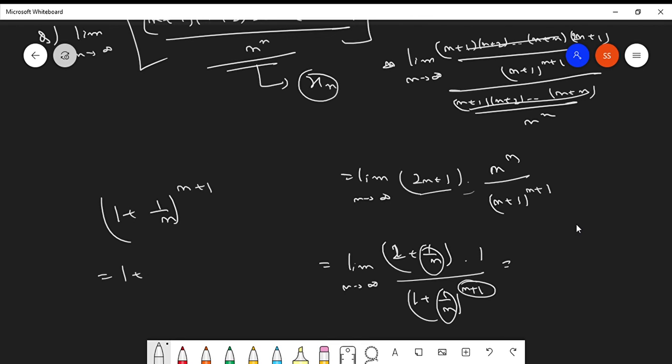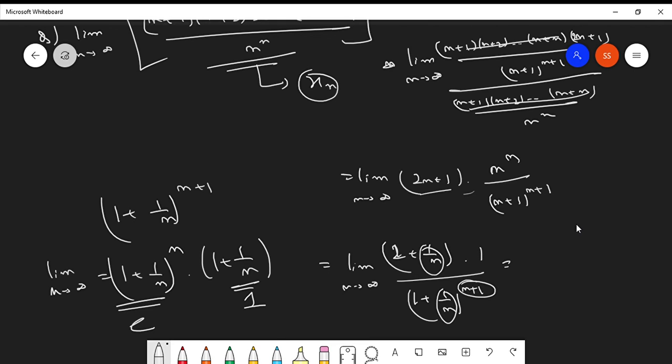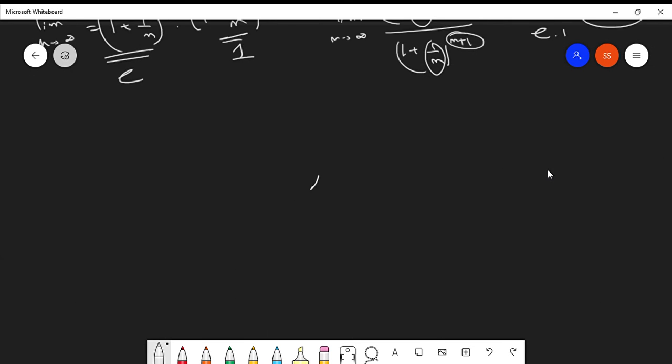Clear? Achha, 1 plus 1 by n whole to the power n plus 1. This can be written as 1 plus 1 by n to the power n, into 1 plus 1 by n, right? As n tends to infinity, limit n tends to infinity, this is equal to e, and this is equal to 1. Above you have 2, so this becomes 2 over e into 1. So this is 2 times e to the power minus 1. So here your L is equal to 2 times e to the power minus 1, which is greater than 0.